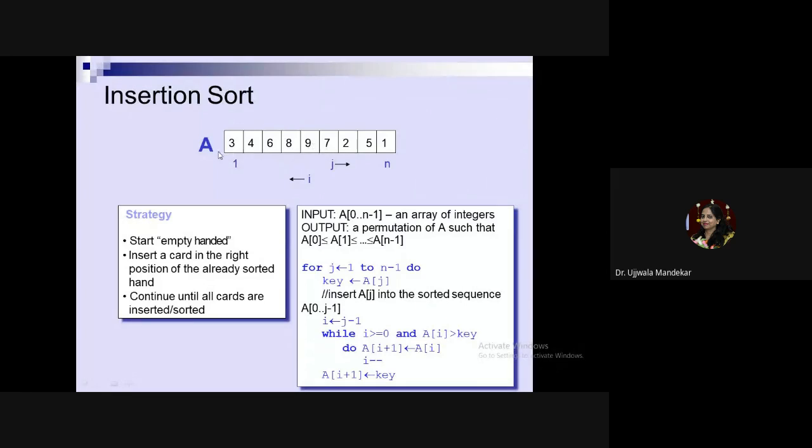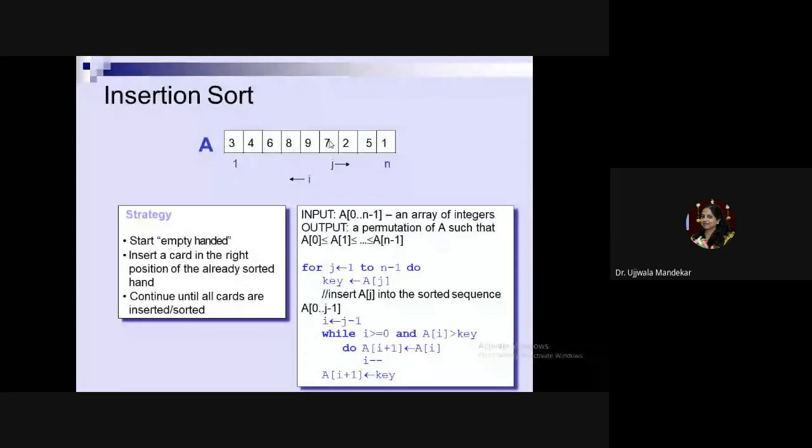Likewise, we go. So for that, I am applying one for loop. My for loop will go like this: j is equal to 1 to n minus 1, do key is equal to A of j. After considering any element as a key element, what to do next? For example, if 7 is my key element, then what to do with the 7? We have to place this 7 to its proper position.